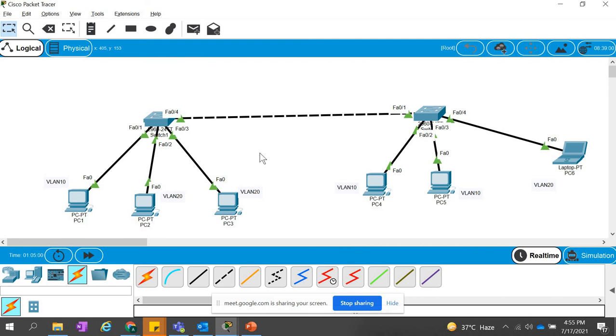This is happening because of the protocol known as Dynamic Trunking Protocol, that is DTP. So what is happening actually? Whenever we configure one port as a trunk, it negotiates with the other port and automatically makes that port a trunk port. So we have not defined it as a trunk, but still it made the other port a trunk, and now it is working fine, and we are able to ping each other.